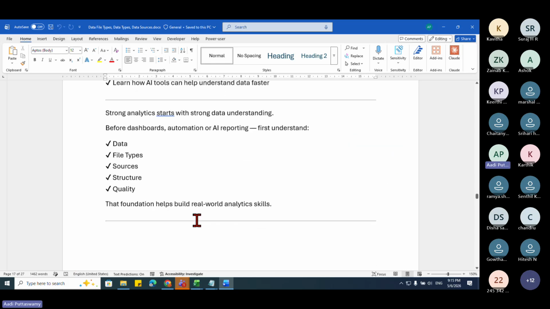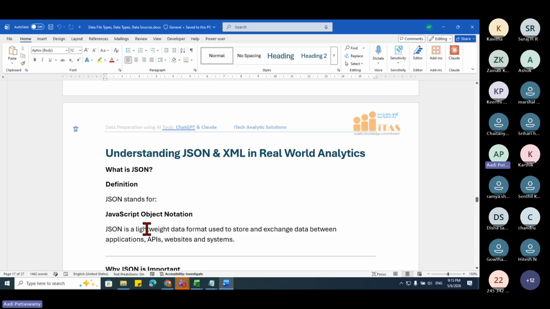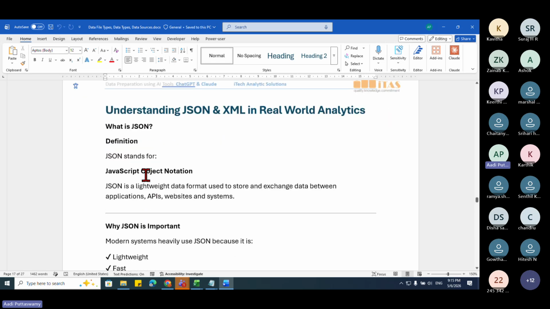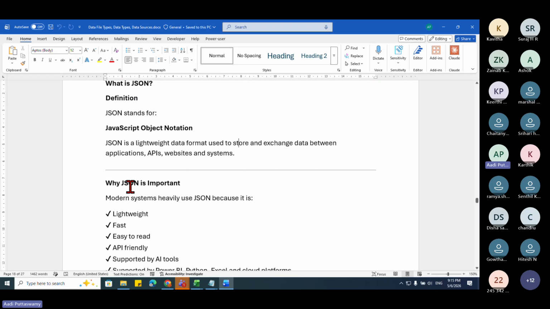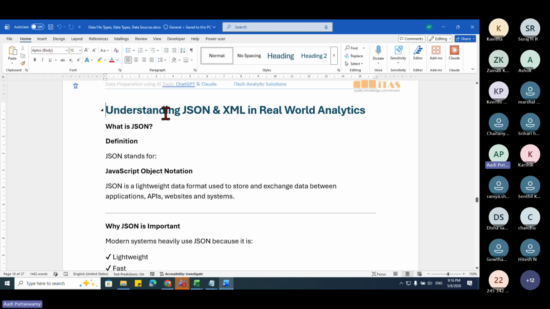Okay. So all this you can work on, and also the files are there here. You can work on this. All right. So here specifically, why I'm taking this JSON and XML again is, as I told you, for this particular thing in AI, this is very, very important. That's why I've taken this as a separate chapter itself for the people.